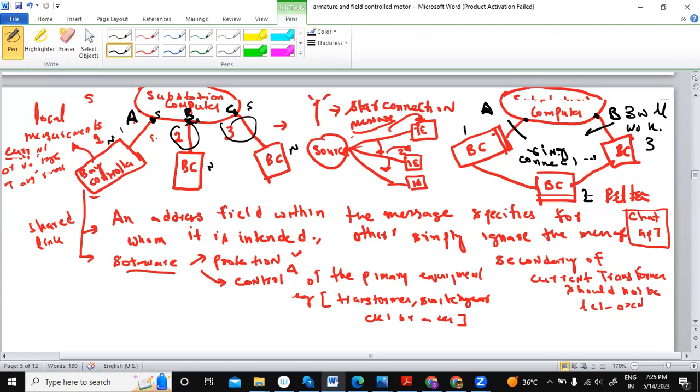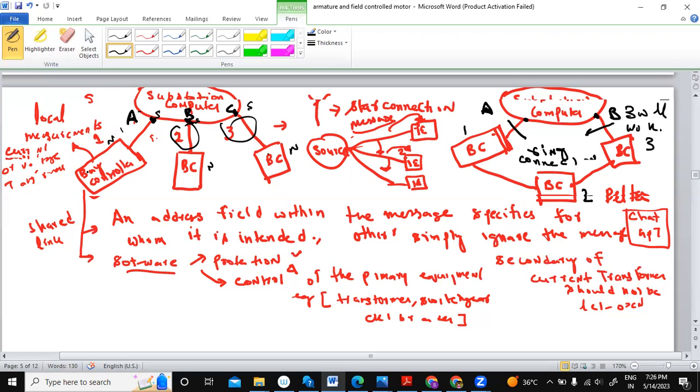In the ring connection, A is connected from the same point, and B is connected via A. From this, B goes on to the next. So this is not a dedicated link. This is a shared link.